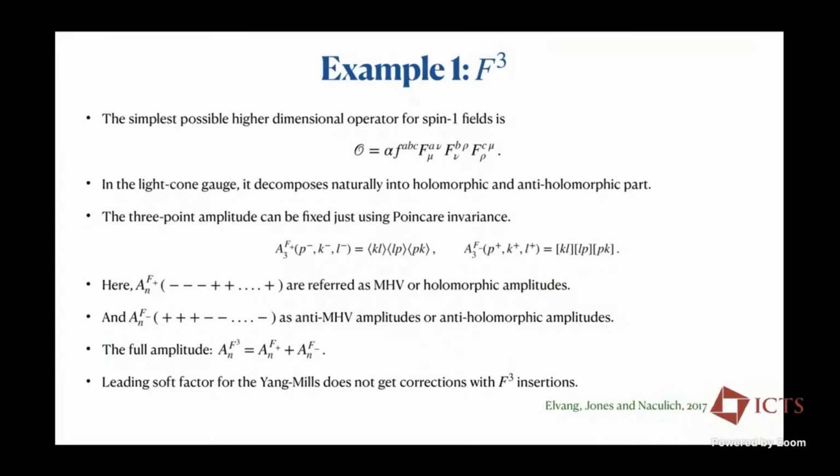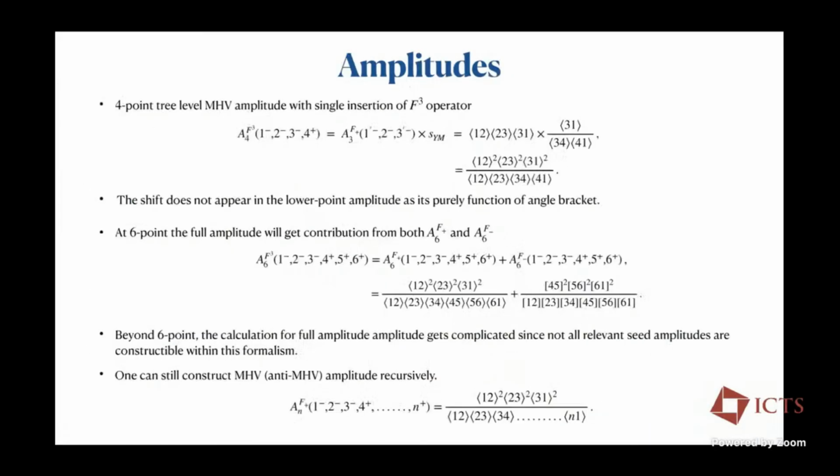What we notice here is that, as compared to Yang-Mills, in gravity the full amplitude is a function of both the holomorphic part and the anti-holomorphic part. Also, since we have added one more operator to my usual Yang-Mills theory, the soft factor might have to change. But what really happens is that the leading soft factor for Yang-Mills and also for gravity does not change. This was first shown by Elvang and company in 2017. So we don't have to do anything. All we have to do is take the lower point amplitudes from this theory and use the usual universal soft factor for Yang-Mills or gravity to construct the higher point amplitudes.